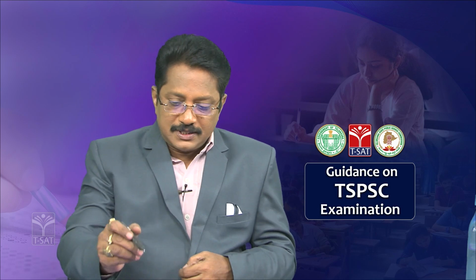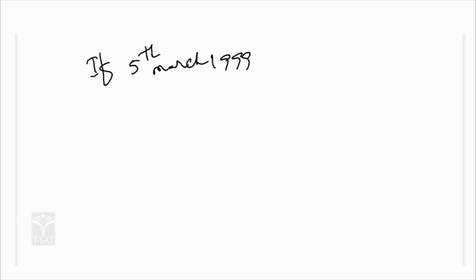Okay. Now we will see one more: if 5th March 1999 was Monday, what is 2nd February 2017?